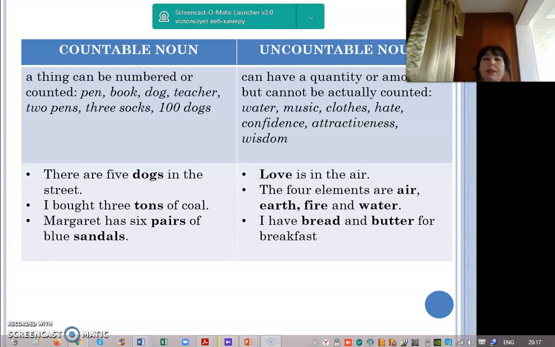Let's give some examples. Love is in the air. Love is an uncountable noun. The 4 elements are air, earth, fire, and water. Air, earth, fire, water are also uncountable nouns. I have bread and butter for breakfast. Bread and butter also uncountable nouns which we cannot count.